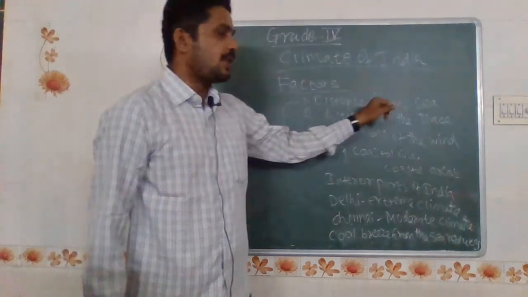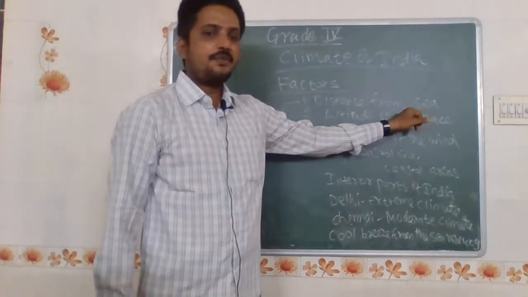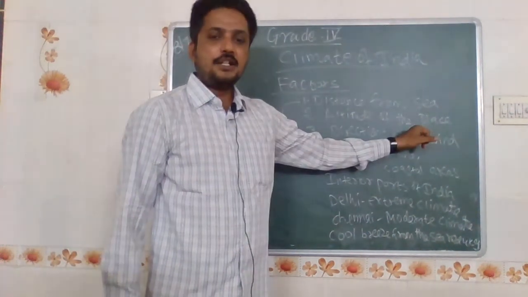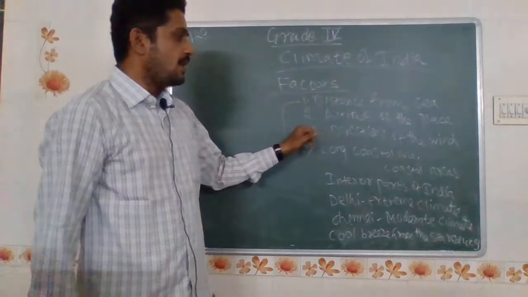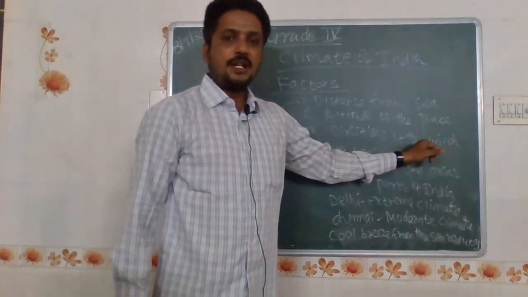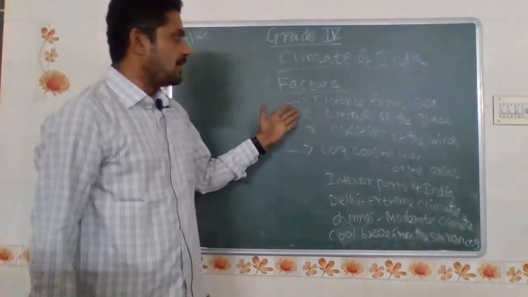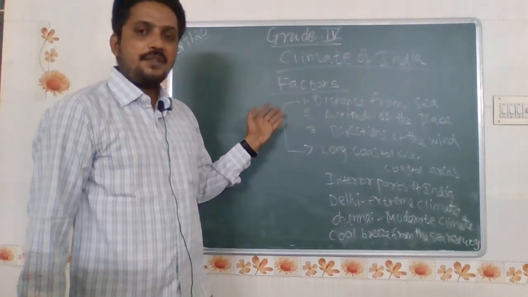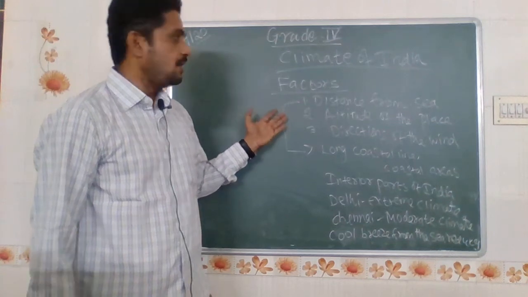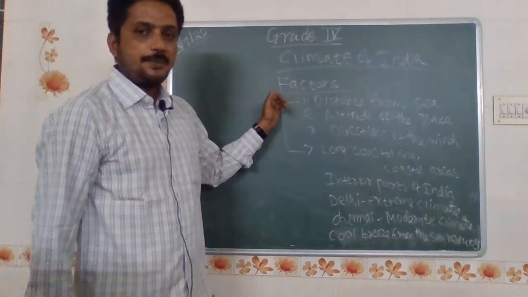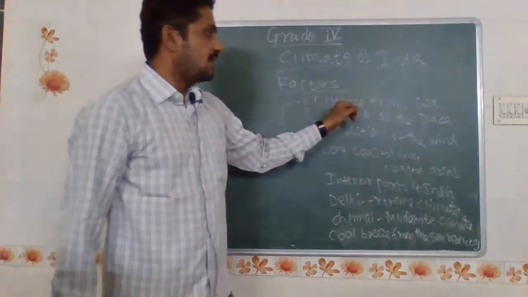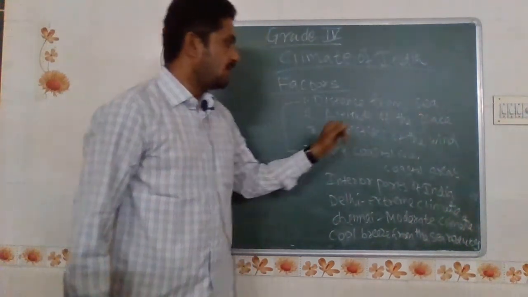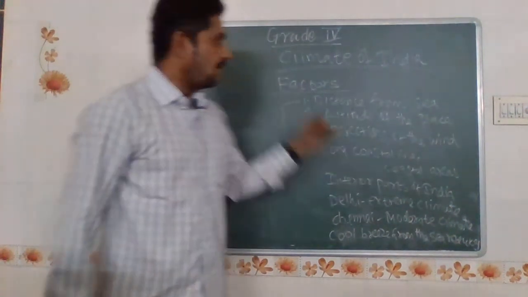First one is distance from sea. Second one is altitude of the place. Third one, directions of the wind. Again I am mentioning that already we looked at what is meant by weather, what is climate, and the difference between weather and climate. Third one, the factors affecting climate: first, distance from sea; second, altitude of the place; third, directions of the wind.